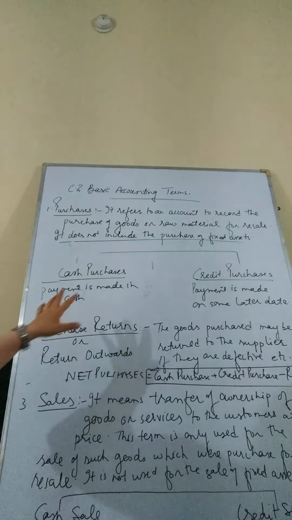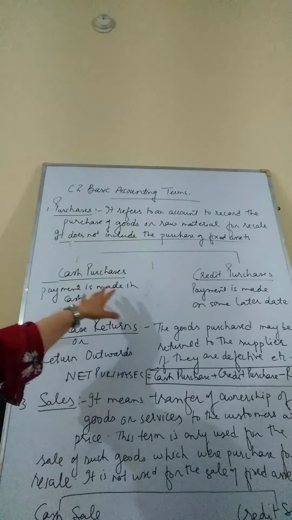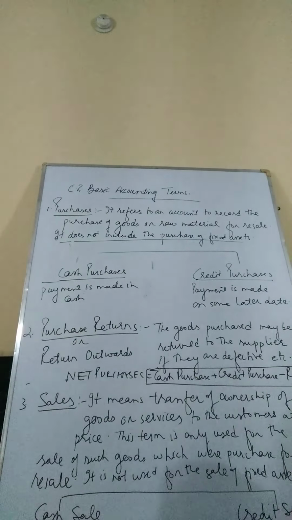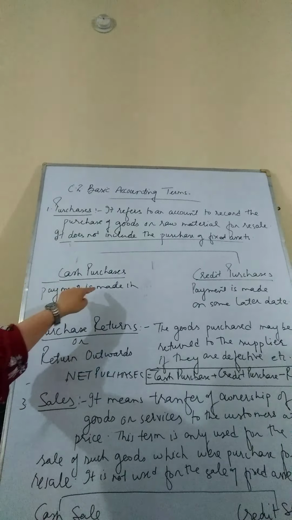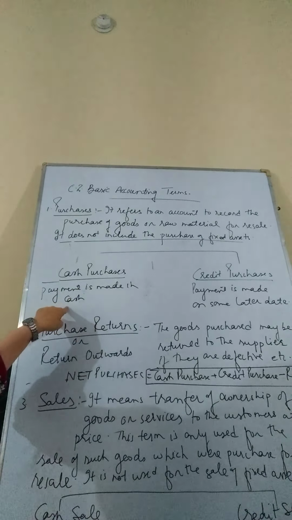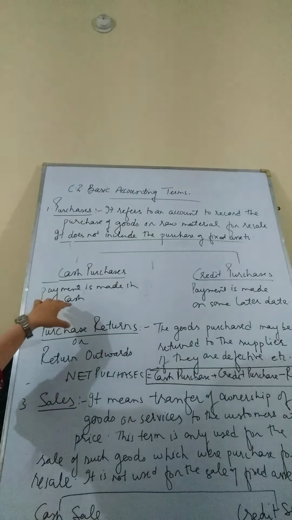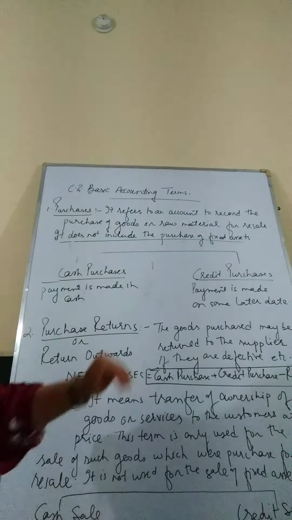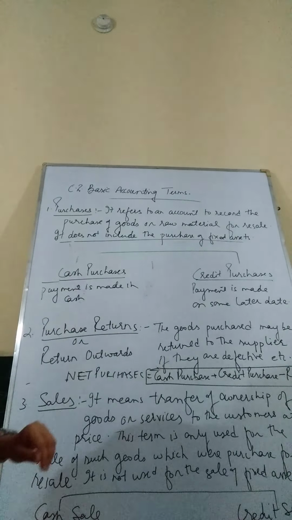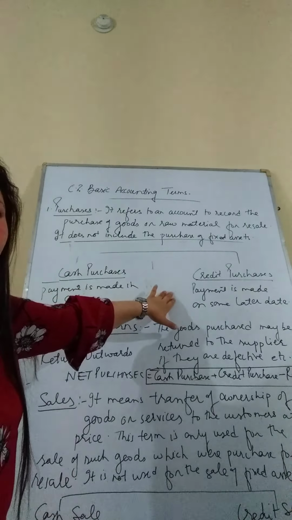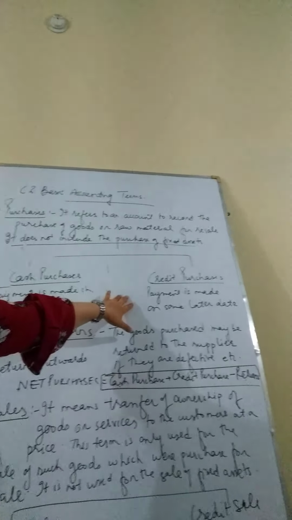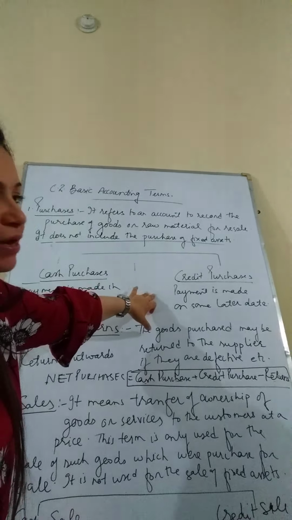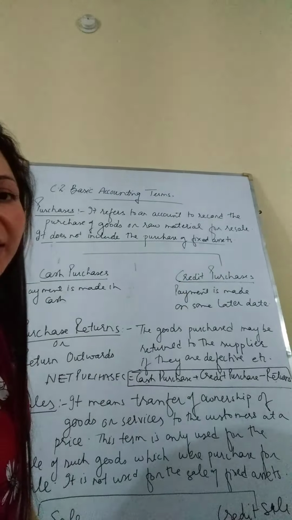Now we take up two types of purchases that I have written over here: cash purchase and credit purchase. Now what is cash purchase? Cash purchase means the payment for the purchase of goods is made in cash; when the goods are purchased and the payment is made in cash, that is called cash purchases. Now what are credit purchases? If the goods have been purchased and the payment is not made on the spot in cash, and we have promised that we will pay at some later date.